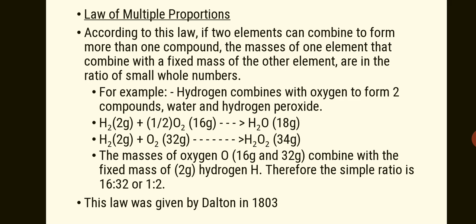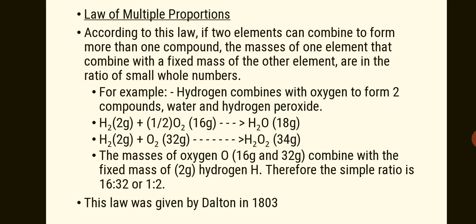Now, if 2 gram of hydrogen gas is combined with 32 gram of oxygen gas, that is 1 mole of oxygen gas, we will get H2O2 or hydrogen peroxide, and its total is 34 gram.